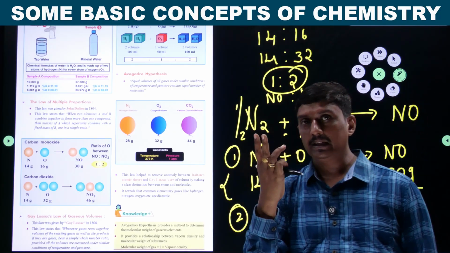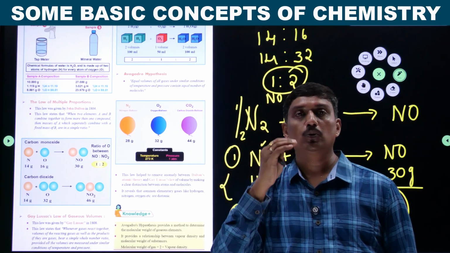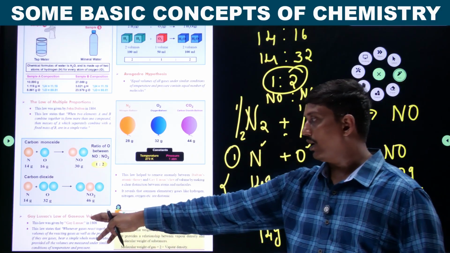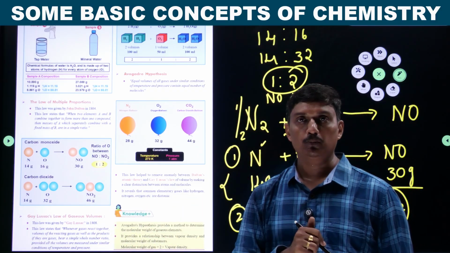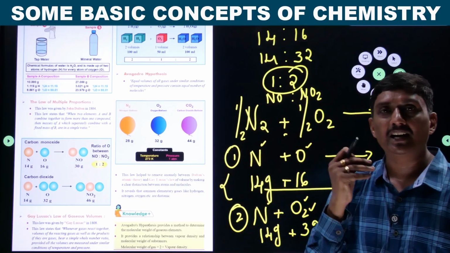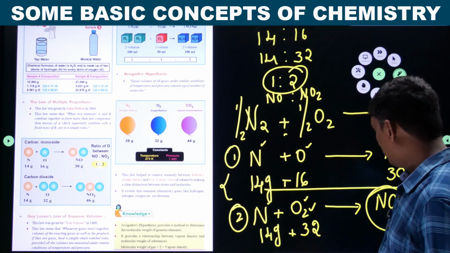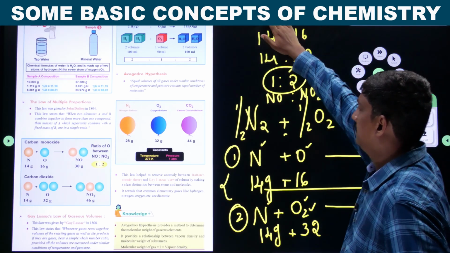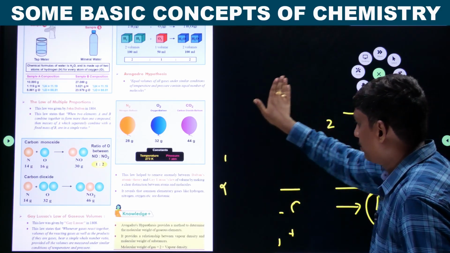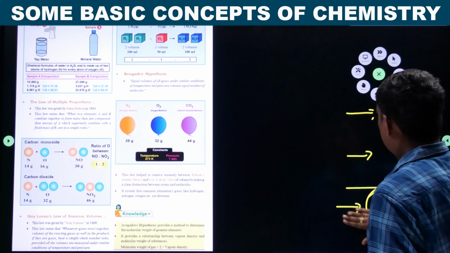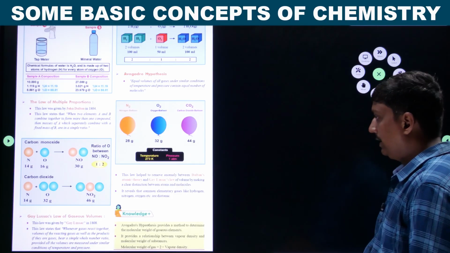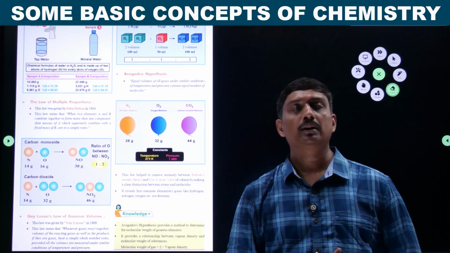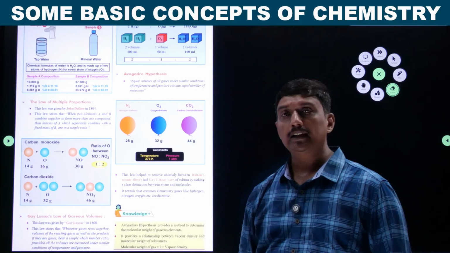Okay, so we discussed three different laws. Now we are shifting to another law, that is Gay-Lussac's law. This is the law of gaseous volumes. What is the meaning and statement of Gay-Lussac's law? This Gay-Lussac's law was given by Gay-Lussac in 1809. It is also called law of gaseous volumes. Why is it stated like this? Why is it a law of gaseous volume?